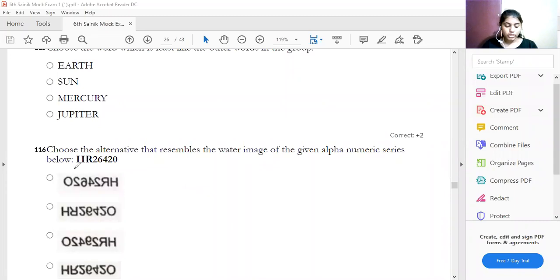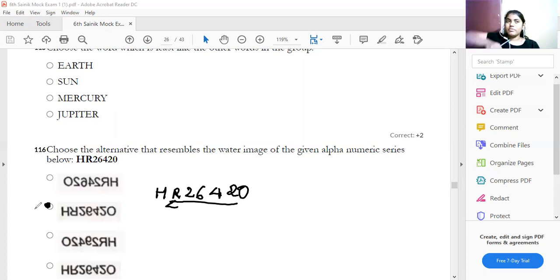The given word is HR26420. This is your word. You have to find out the answer for that. Water image is always formed from right to left. So let us find out the water image. First 0, 2, 4, 6, 2, R, H. Therefore it is the water image. If I place anything on the water, you have to see the image. It is like blurred, like slighted. So which one is your option?